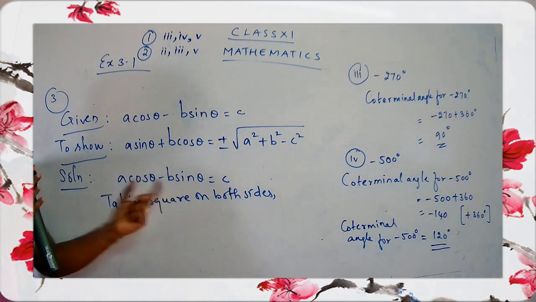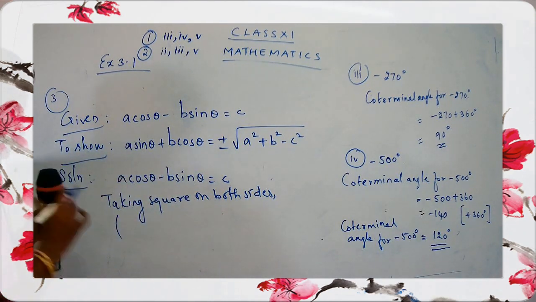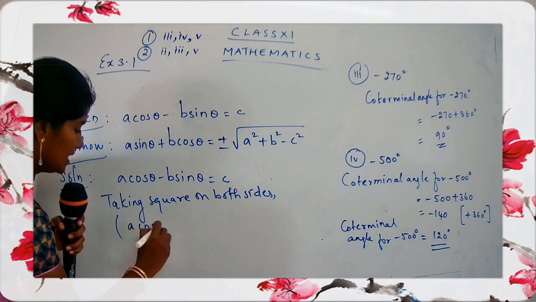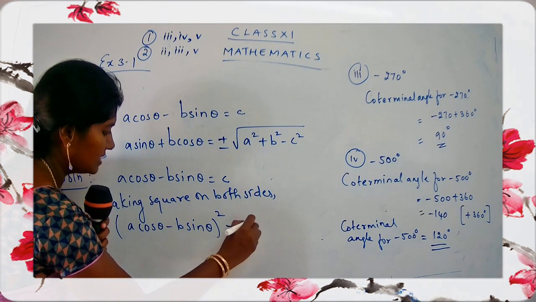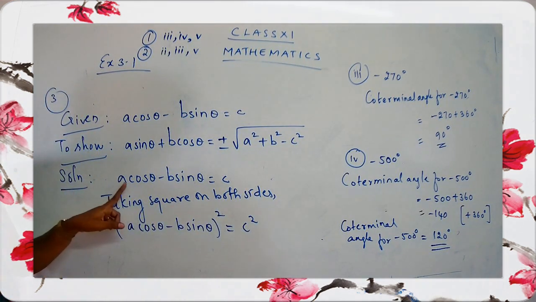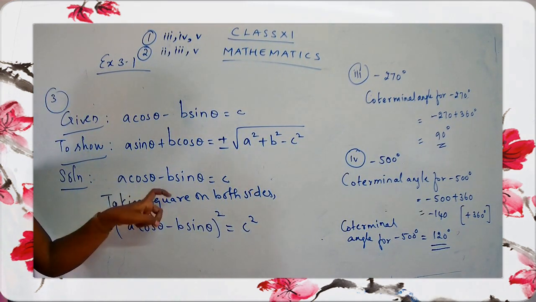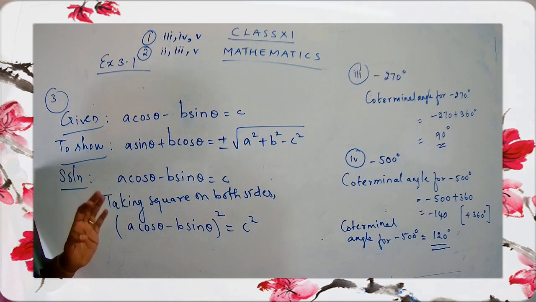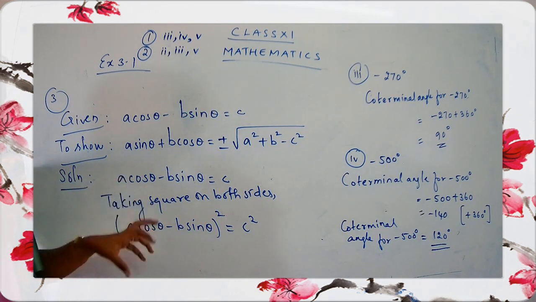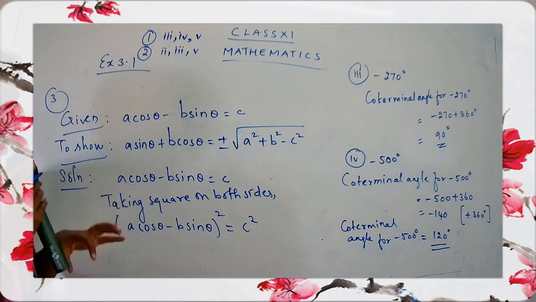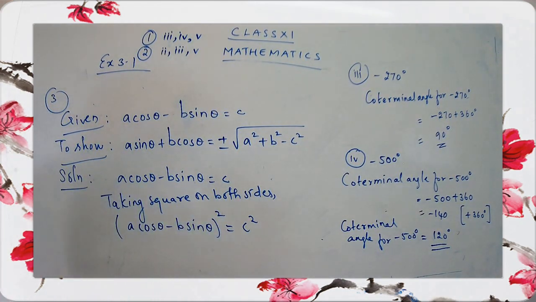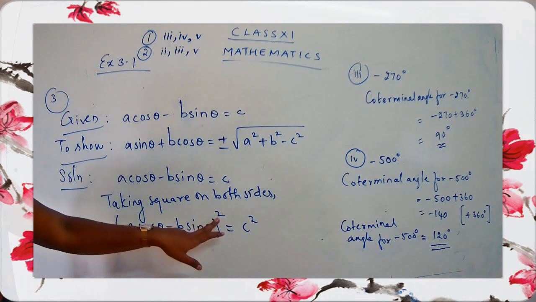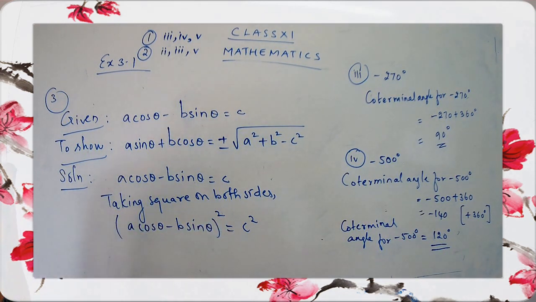You have to take the square together. So it will be (A cos theta minus B sin theta) the whole square is equal to C square. Do not put A cos theta the whole square minus B sin theta the whole square. That is totally wrong. You take a square for the LHS together and a square for the RHS. So (A cos theta minus B sin theta) the whole square is equal to C square.